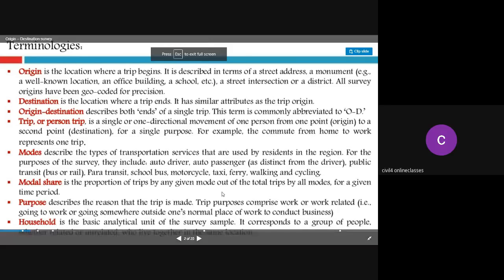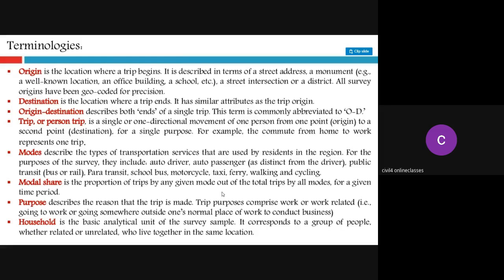So this is your next topic, origin and destination studies. Generally, what is meant by origin? Origin is nothing but the location where a trip begins. Trip here means, for example, if you want to go to your college in the morning, one trip includes your travel from your home to college. That is described as one trip.